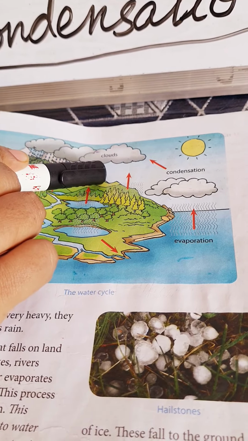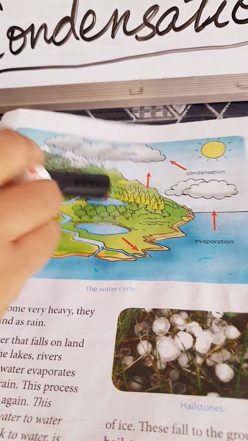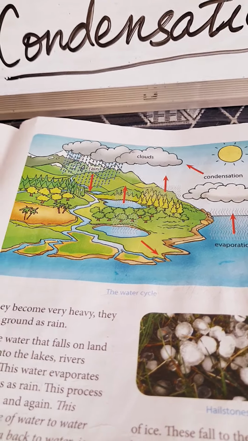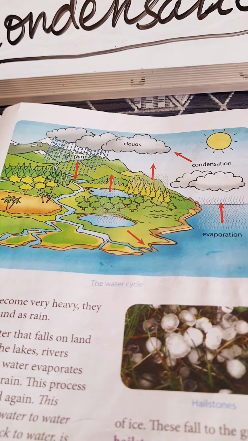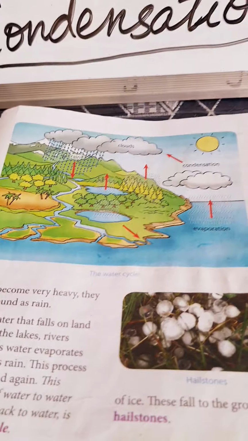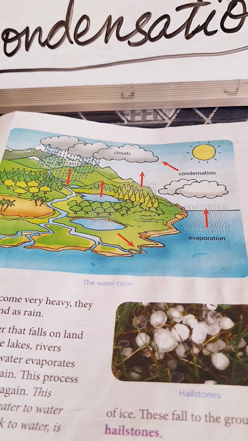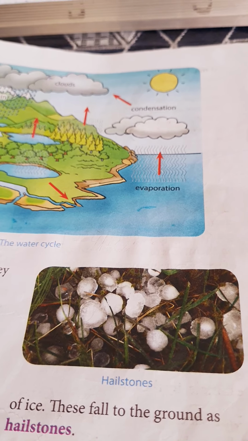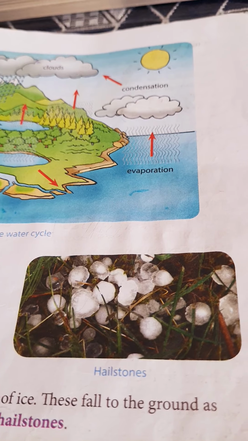That's why rains are formed, no? This process is called the water cycle. What is it called, children? Water cycle. Okay, next, now we'll discuss the hail. Sometimes on their way down, raindrops pass through very cold air and freeze to form small balls of ice. These fall to the ground as hailstones.